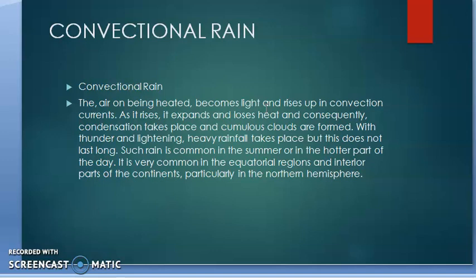Now this convectional rainfall is very common in the equatorial areas. Even on summer days, in the hotter part of the day, you can notice this convectional rainfall. Generally in our places also, during the summer, in the evening or the afternoon, on days when the temperature is very high, convectional rainfall occurs. Basically in the Amazon rainforest area or the equatorial region, it is a very normal phenomenon.